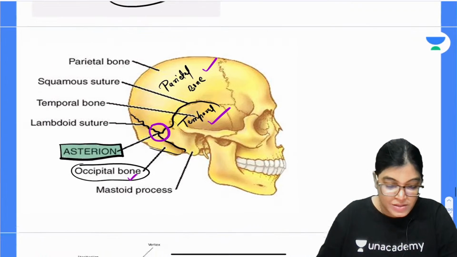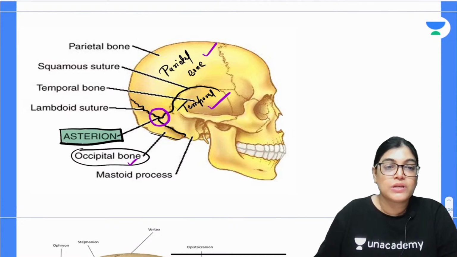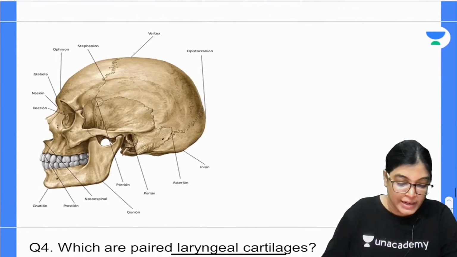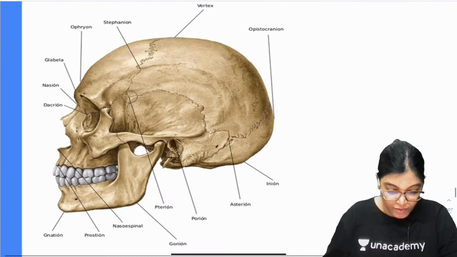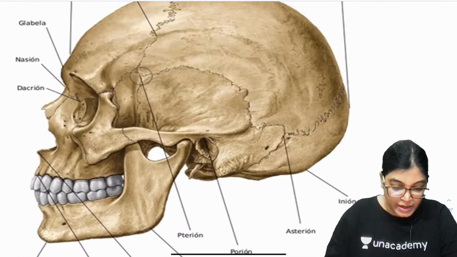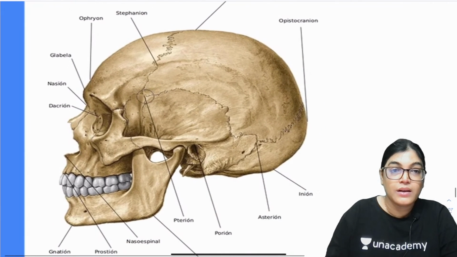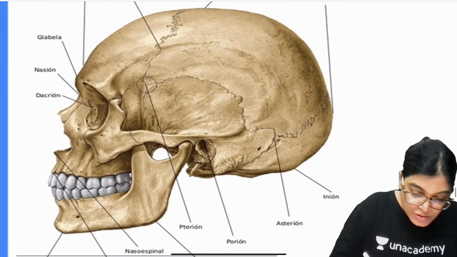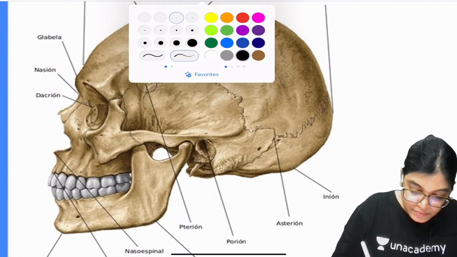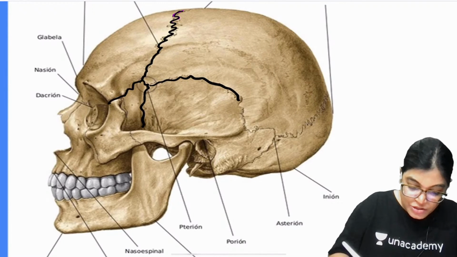Now one more point which is very important for you to know is the H-shaped suture, and that is called pterion. Let me highlight this diagram. Now see here, actually this is an H-shaped suture which is at the junction of four bones.